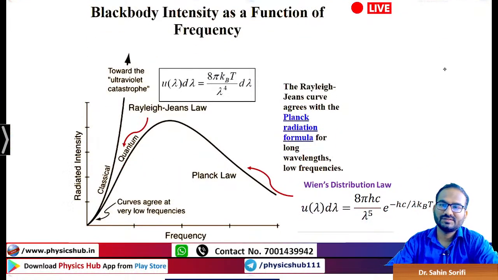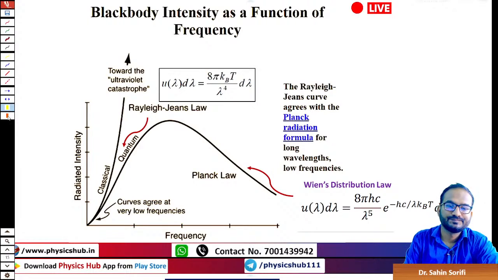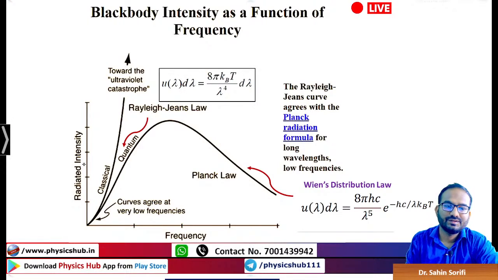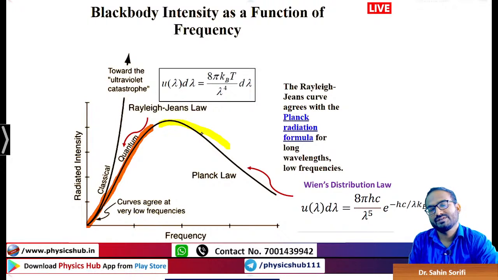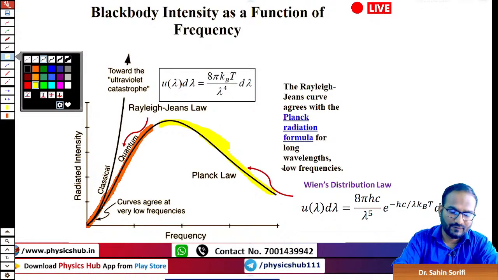So here is basically a summary of what we have done till now. Intensity versus frequency is plotted. The lower frequency side is described by the Rayleigh-Jeans law, and the higher frequency side is described by Wien's distribution law. And the overall curve, the experimentally observed curve, is described by Planck's radiation law.